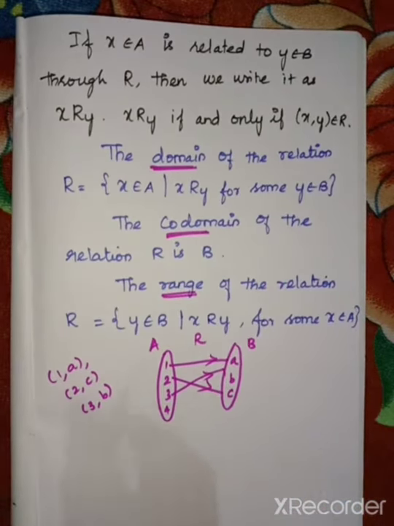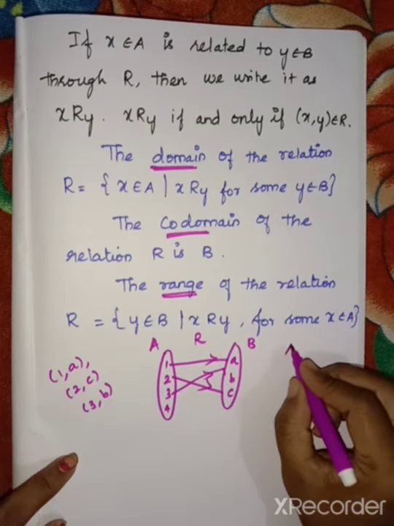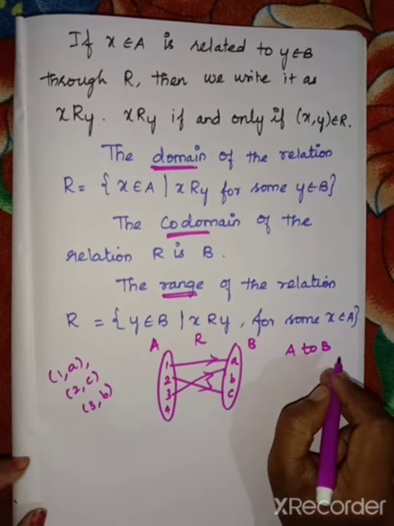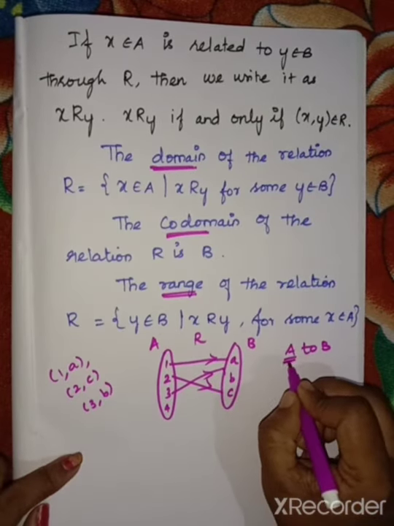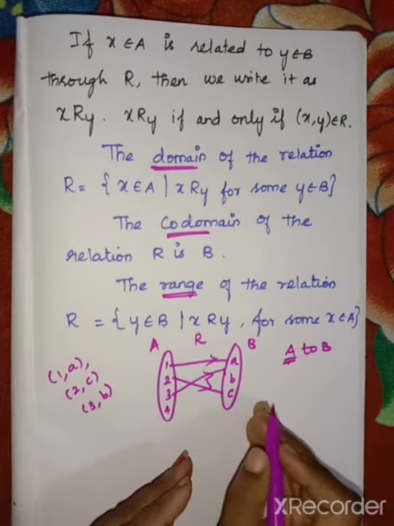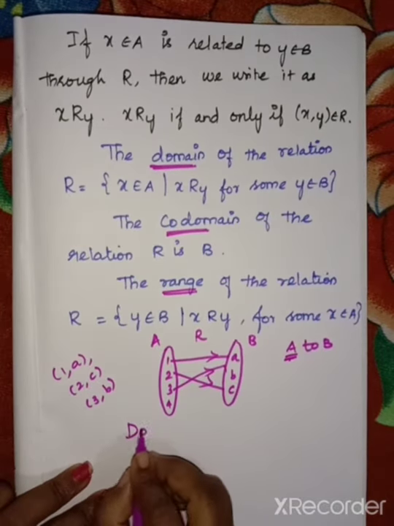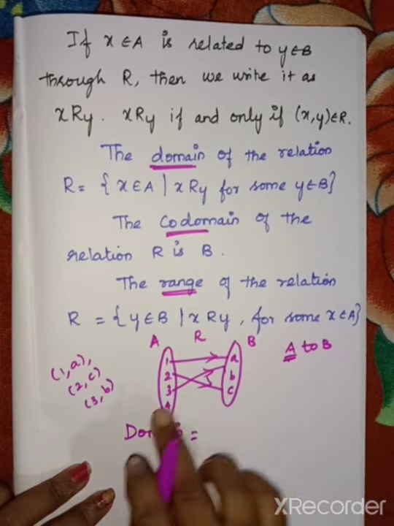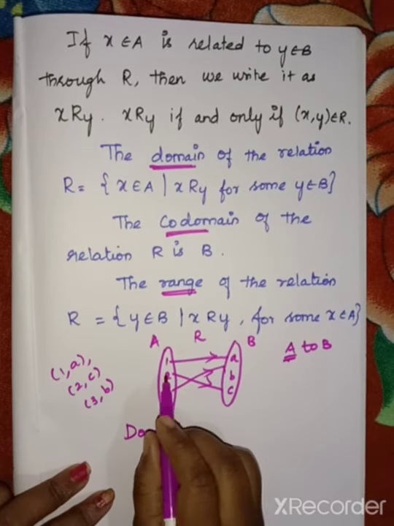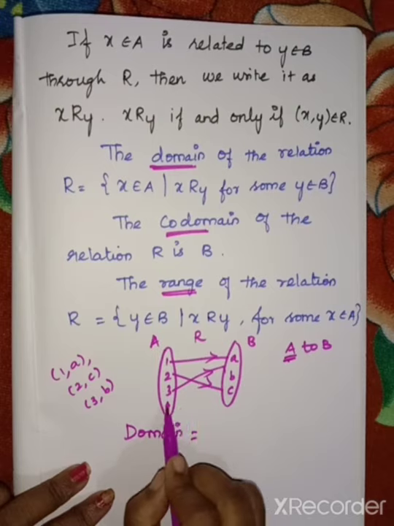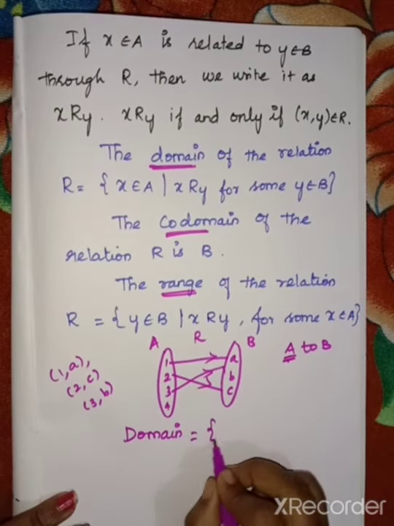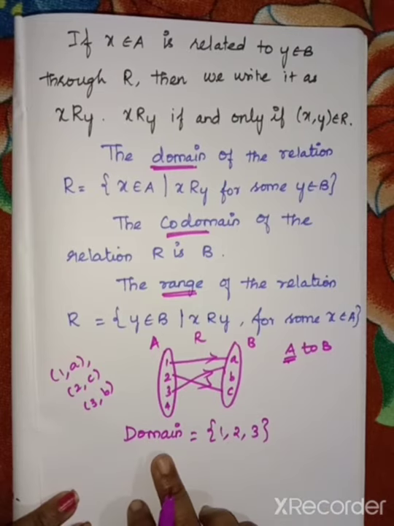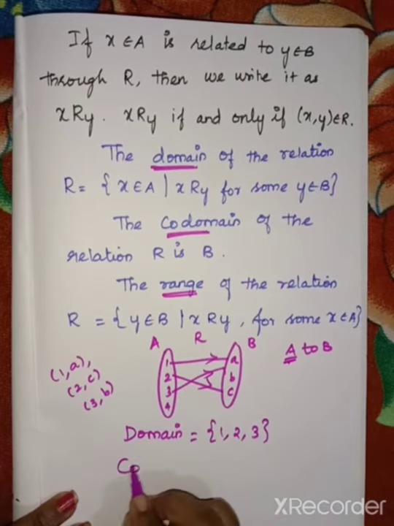Here I have given A to B, the relation is from A to B. So the domain is here: A. In that set, what are the related elements? 1, 2, 3. For 4 we didn't have a relation. So we write the set {1, 2, 3}. That is the domain. Then codomain.